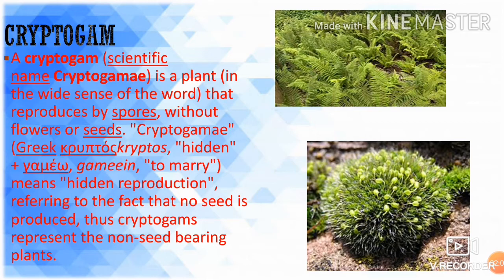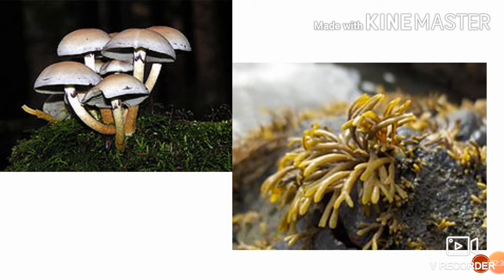Now cryptogam. A cryptogam is a plant that reproduces by spores, without flower or seed. Actually, crypto means hidden and gam means to marry, so hidden reproduction, referring to the fact that no seed is produced. Thus cryptogams represent the non-seed bearing plants. These are the pictures which I have attached to it.